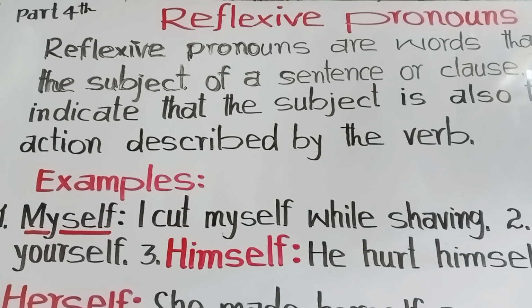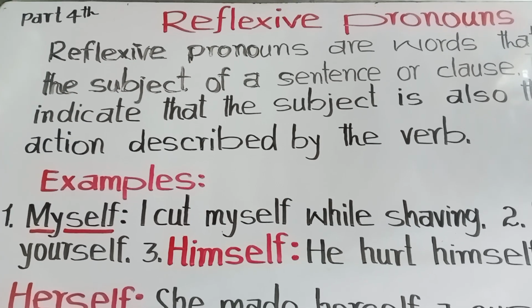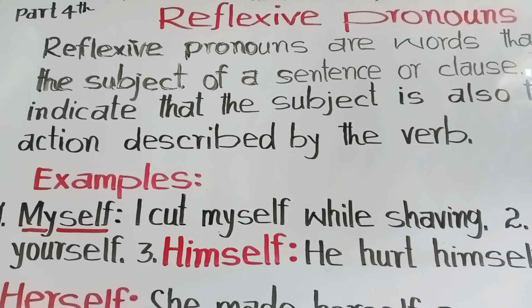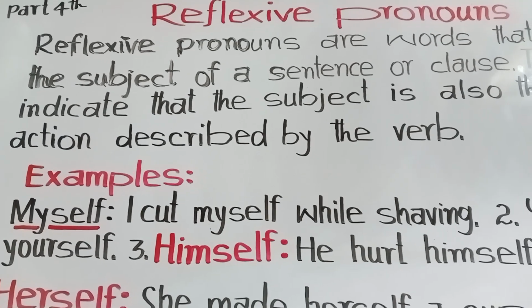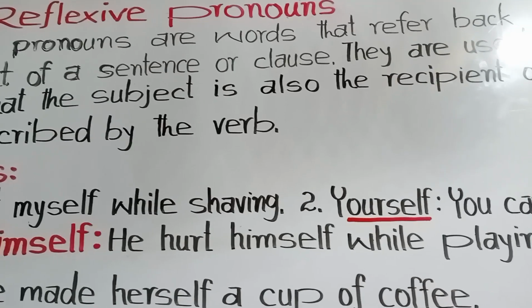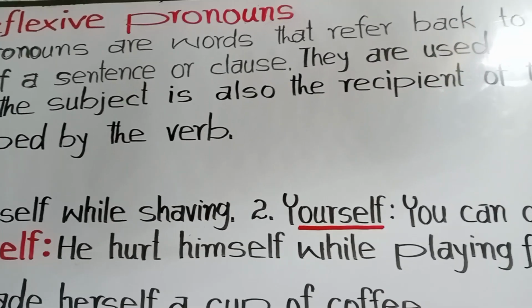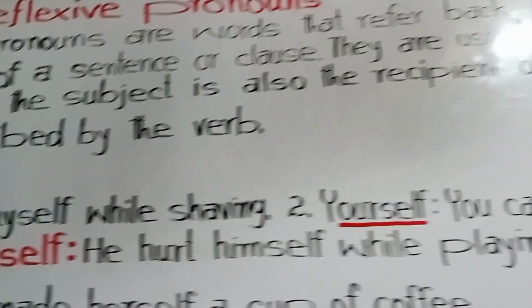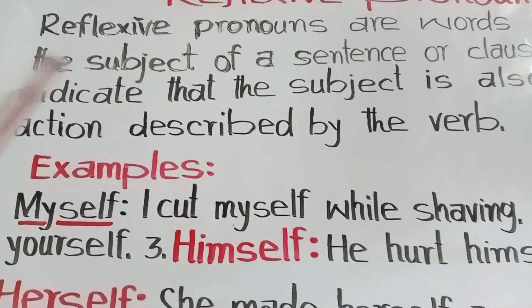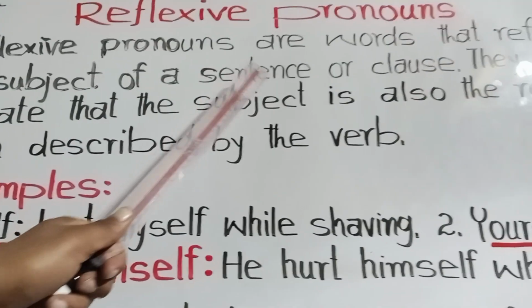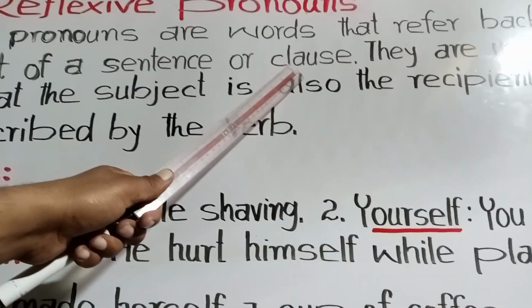Today the topic is reflexive pronouns. Part 4. Reflexive pronouns are words that refer back to the subject of a sentence or clause.